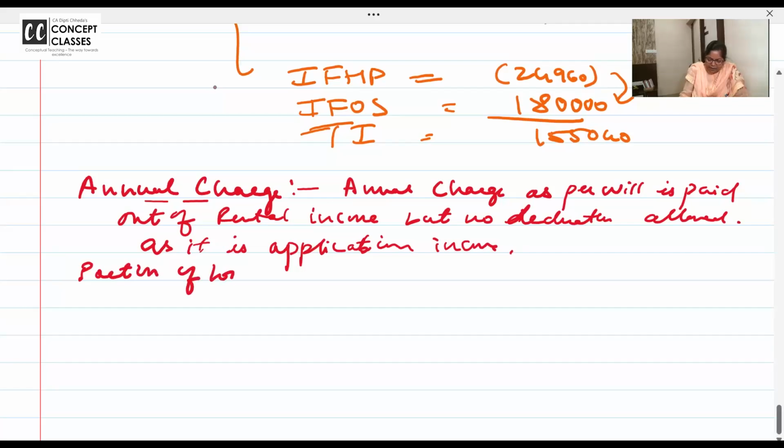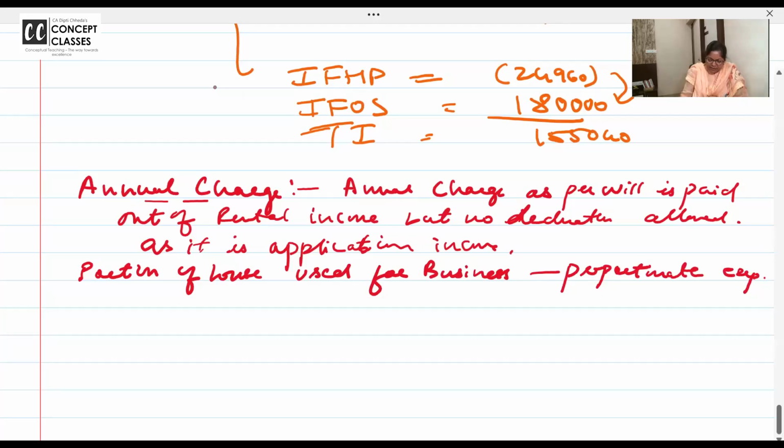This is already printed in the material, but I want you all to print it in your mind. So write: Portion of house used for business, proportionate expenses are allowed as business expense.